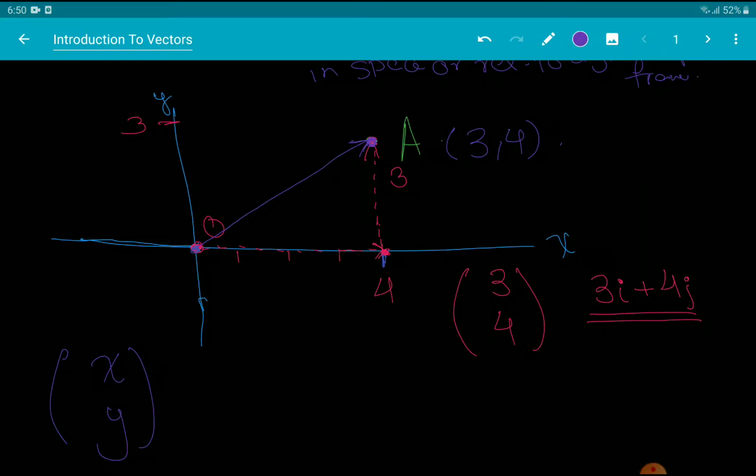For example, in this x and y axis, in this grid that I have, in this coordinate reference frame, the point A is definitely given by these coordinates 3 and 4. And the position vector of A relative to this origin, let's call that vector OA, is going to be this column vector 3, 4.